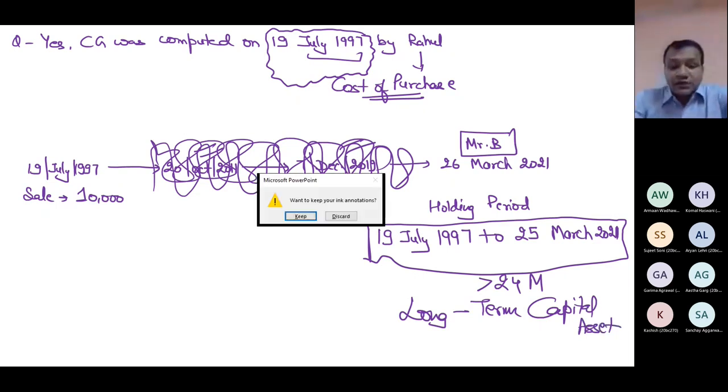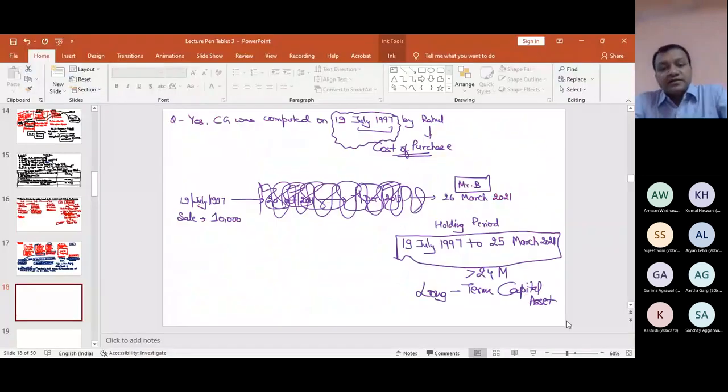Is it logical also? Just because it is written in the act, it is not the correct thing. Do you think that now, yes, it is more logical and this should be the holding period? If yes, please raise your hands. Otherwise, you ask me the doubt. Okay. Next point.